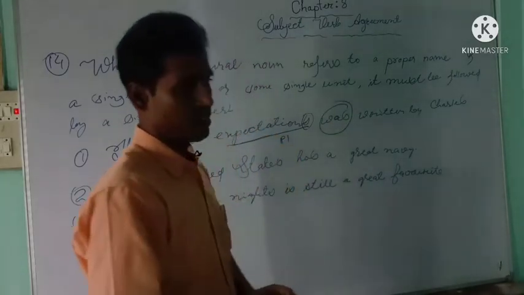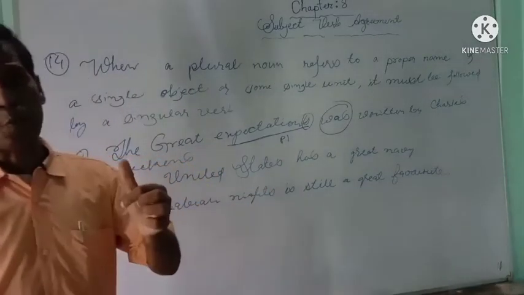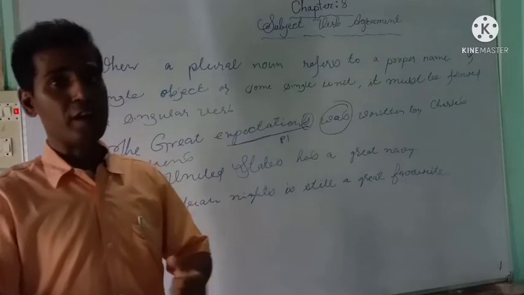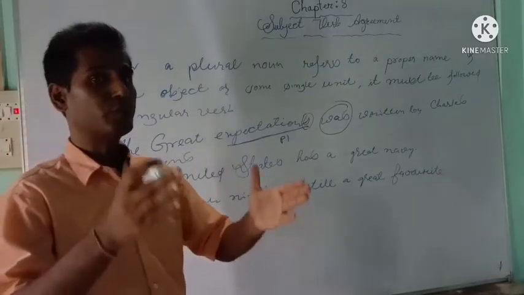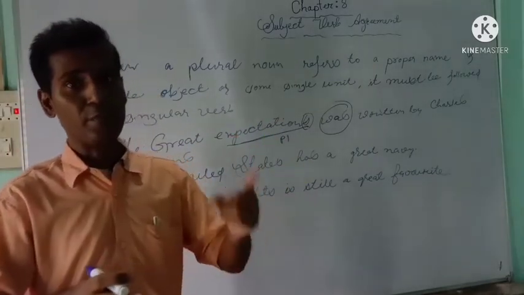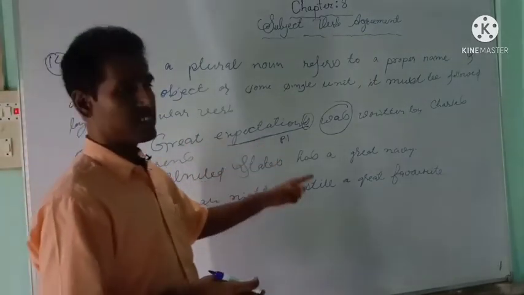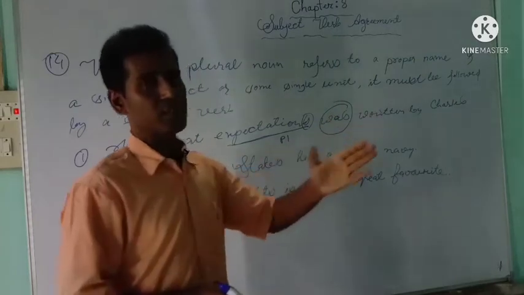That means the Great Expectations is plural in form, but it is the name of one particular book. Since it's the name of one book, it is singular, and hence it agrees with a singular verb.